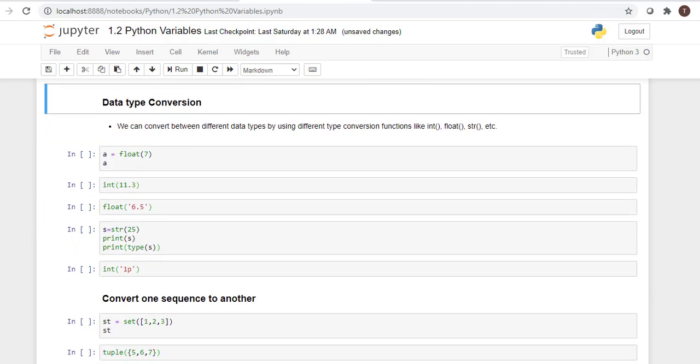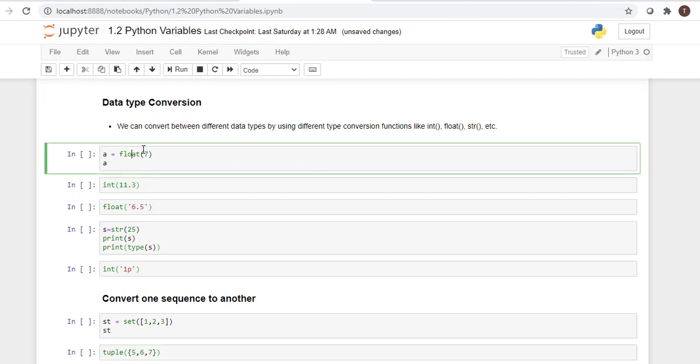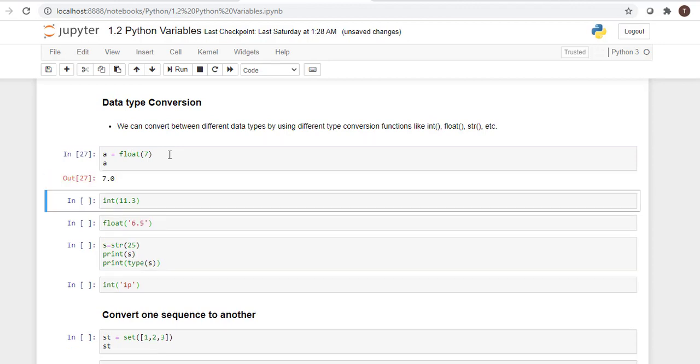Another thing: because we are using so many data types, while programming we have to convert from one data type to another. Only then can we do some validation or business logic. So here we can use data type conversion, converting between different data types by using a function. If you use the float function, whatever input you give is converted into a float value, like 7.0.